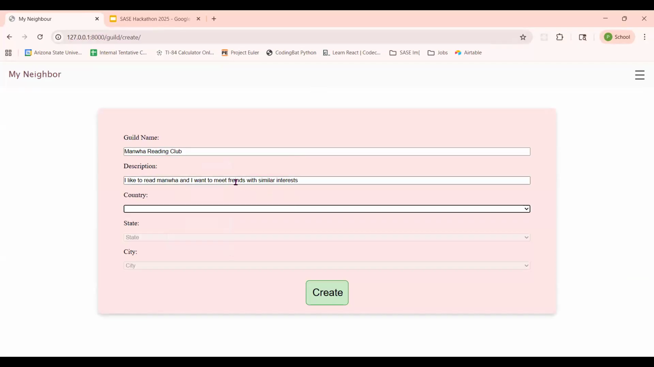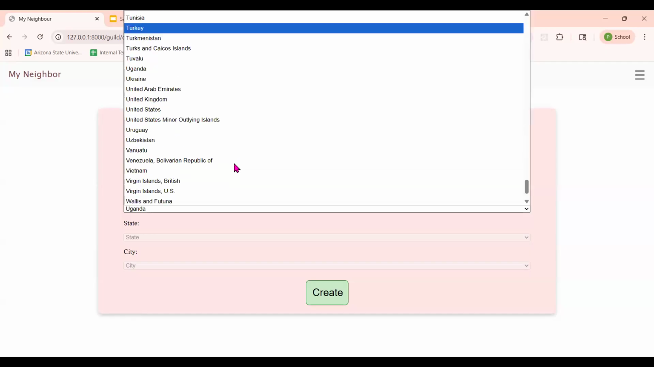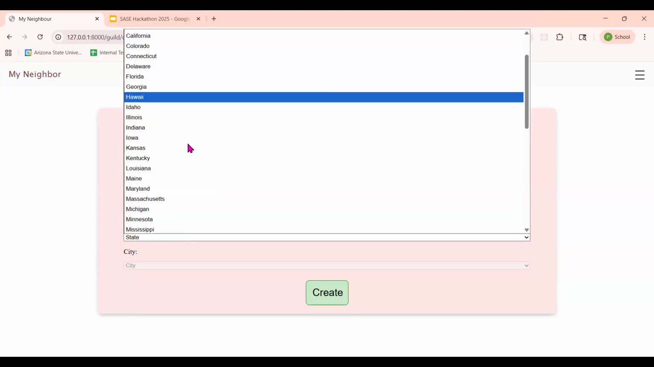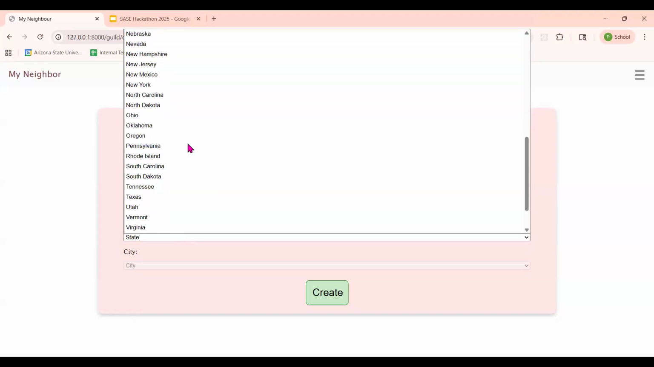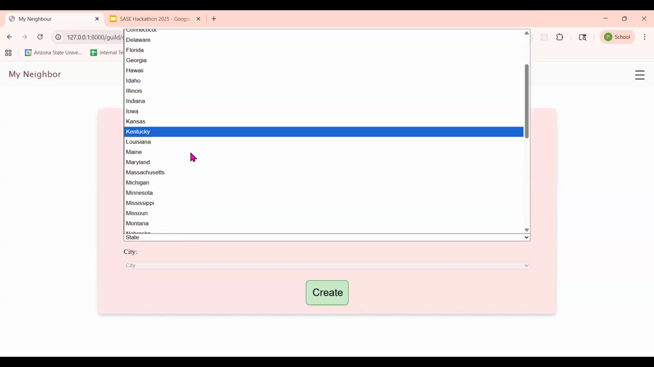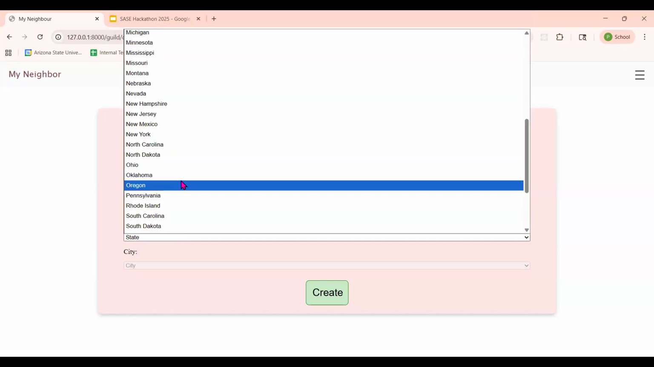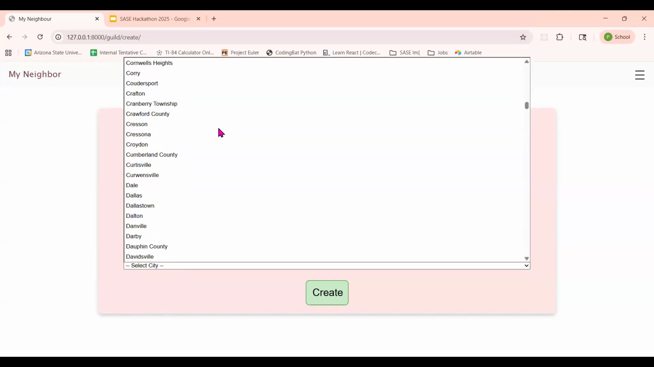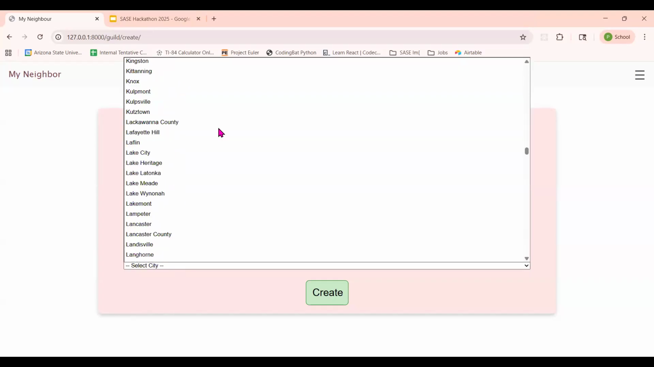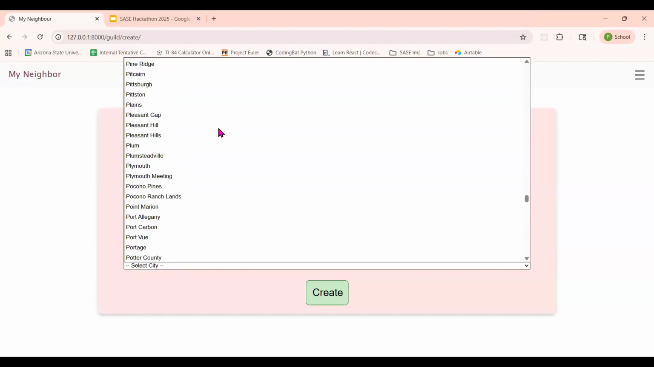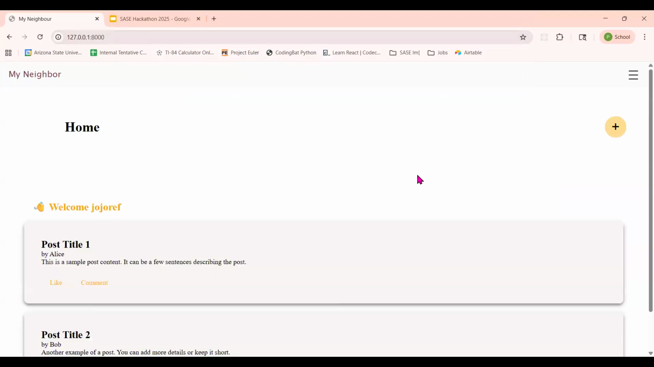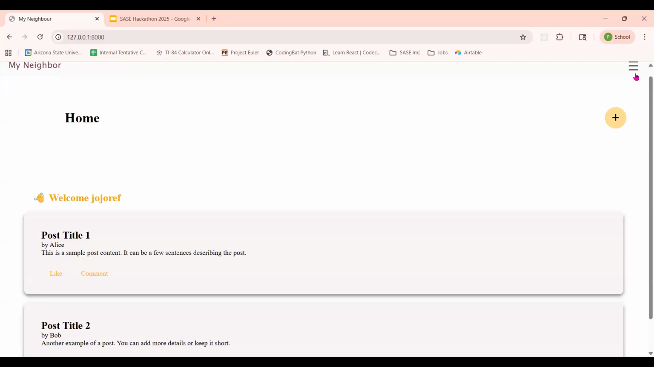I also want to put the location where I am in case I want to meet in person. So I'm going to put the country of United States, and since STEM Connect is going to be in Pittsburgh, I will try to find Pittsburgh in here. Oh, Pennsylvania, there we go. And let's try to find Pittsburgh over here. There we go. And now we have created this guild. This is our current page.